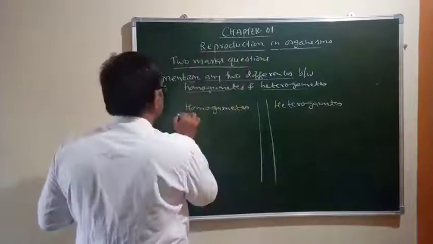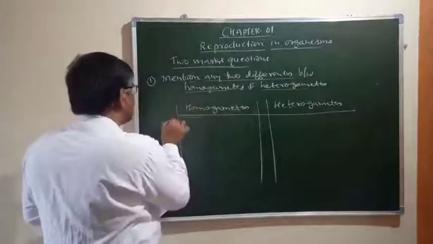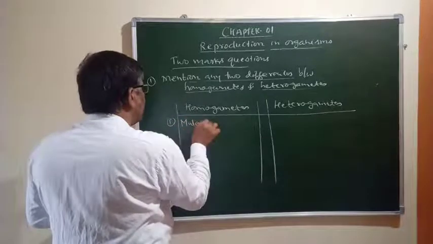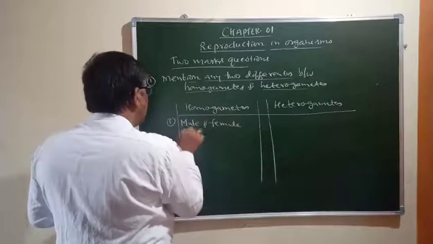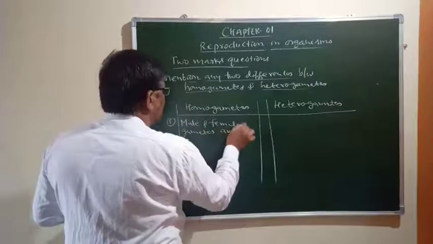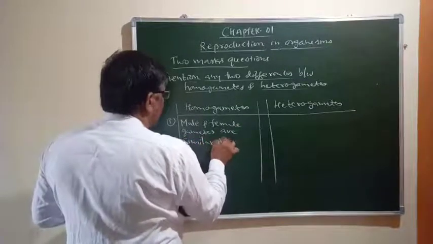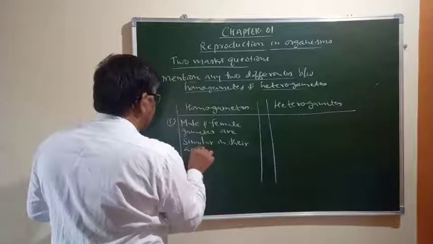Homogametes and heterogametes. So you are supposed to write here, you should start from the words male and female gametes. Male and female gametes are similar in their appearance.